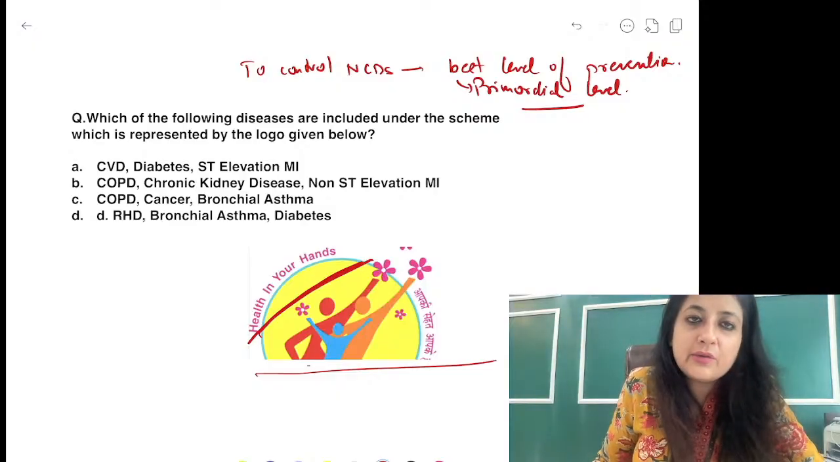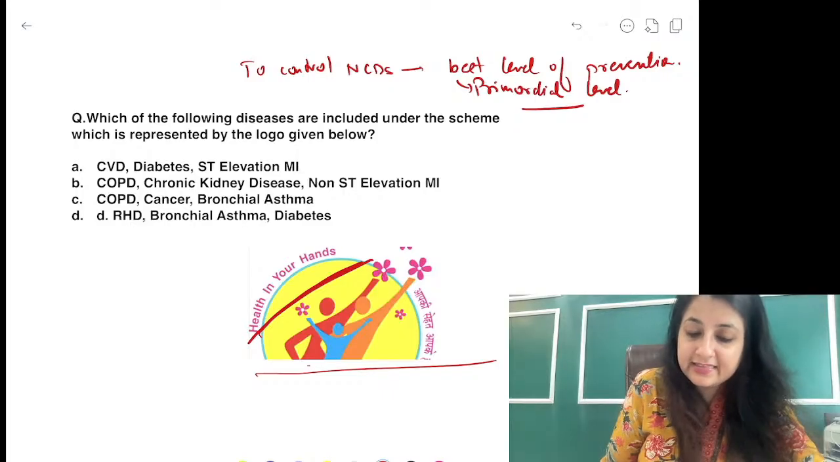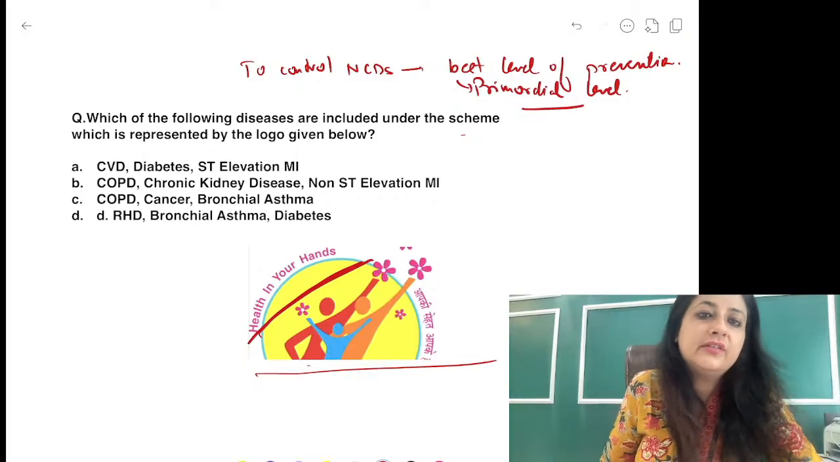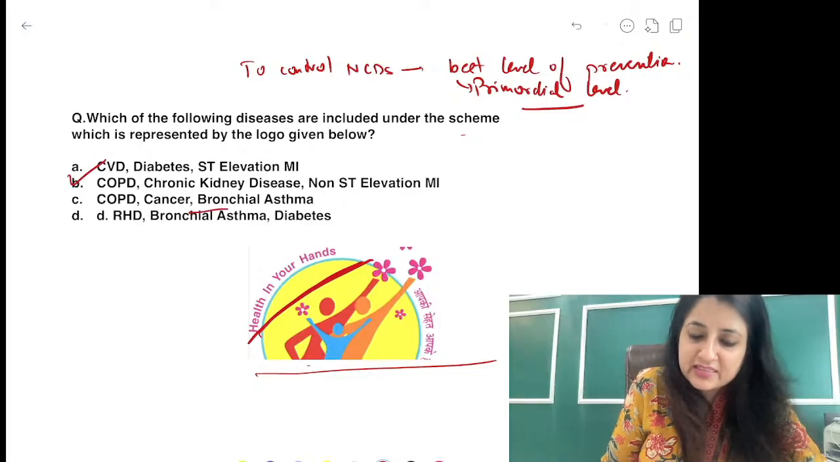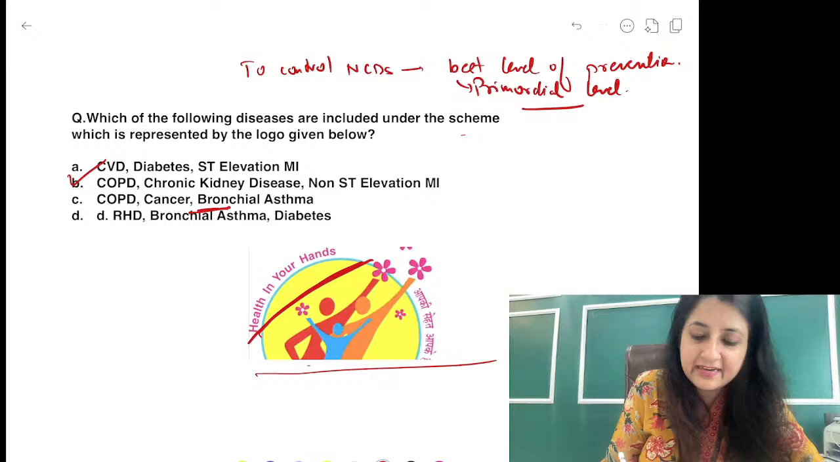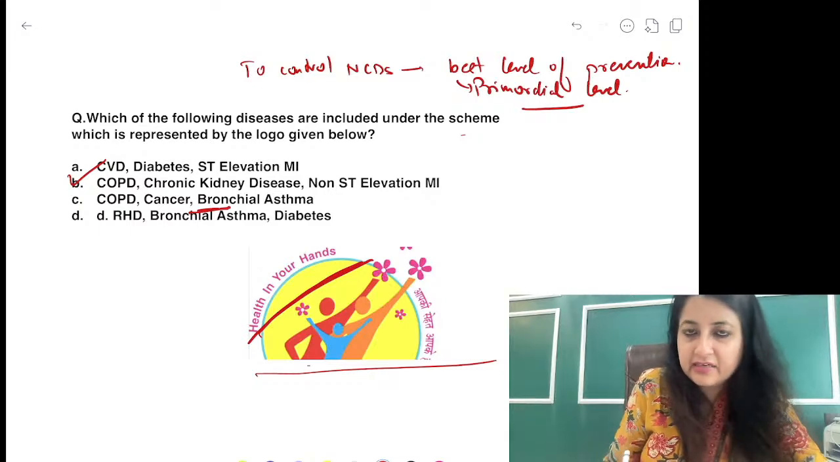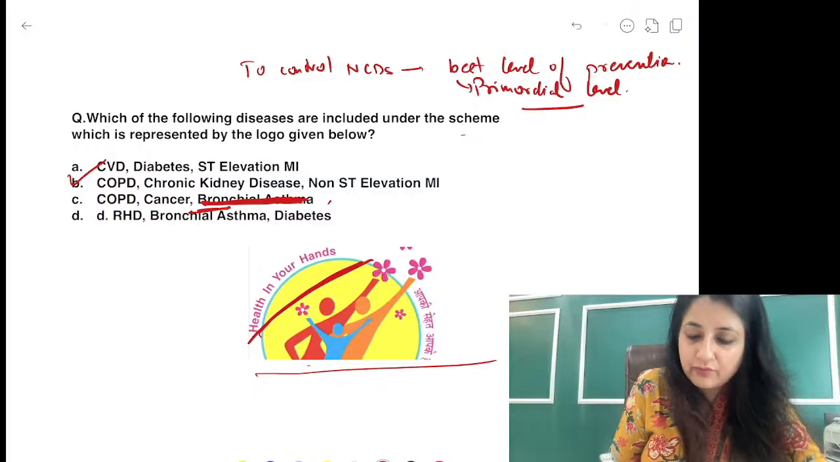So over here you can see which diseases are included, guys. Over here, COPD, cancer, diabetes, chronic newer diseases, all right, under this scheme. Now more important I would say over here is we could go by option B. Now guys, option C, technically look, is not wrong, because let me make it clear to you. Let me remove this asthma and let me write ST elevation MI.